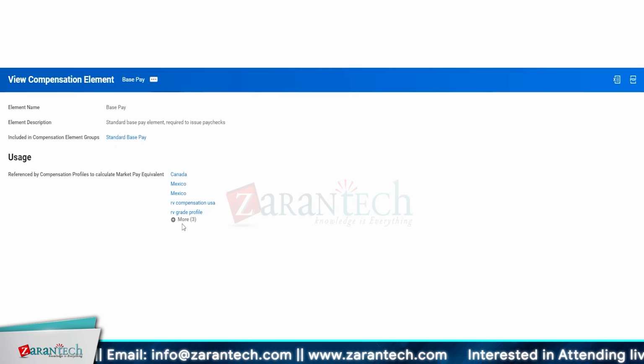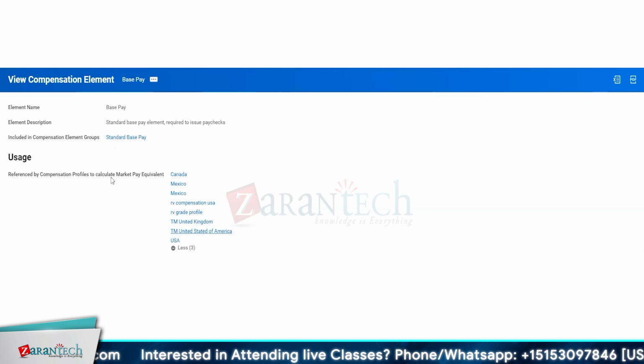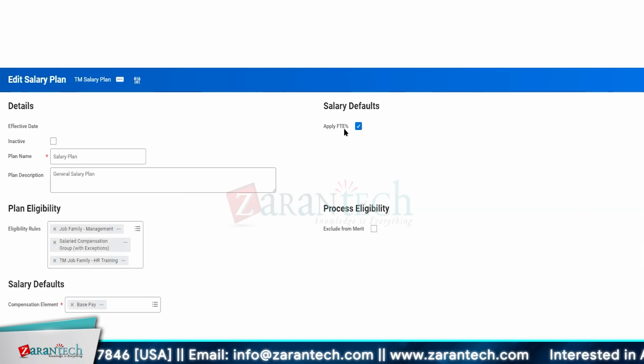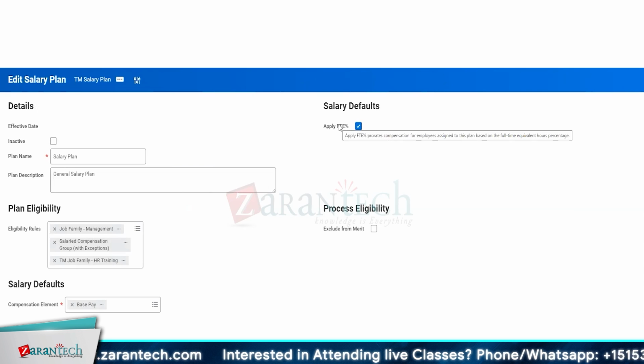Let's have a look at that as well. Components for standard base pay. So it is a compensation profile to calculate market pay equivalent: Canada, Mexico, US, and all these other locations. Apply FTE: an employee that is 100%, or if somebody is 70% or 50%. So it does a proration of compensation per employee assigned to this plan based on the full-time equivalent percentage hours.